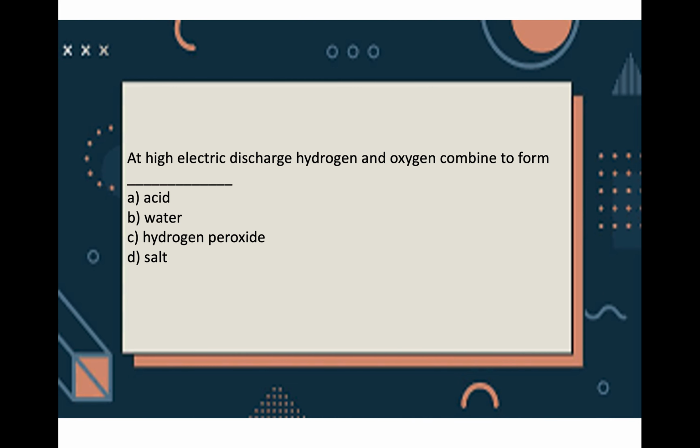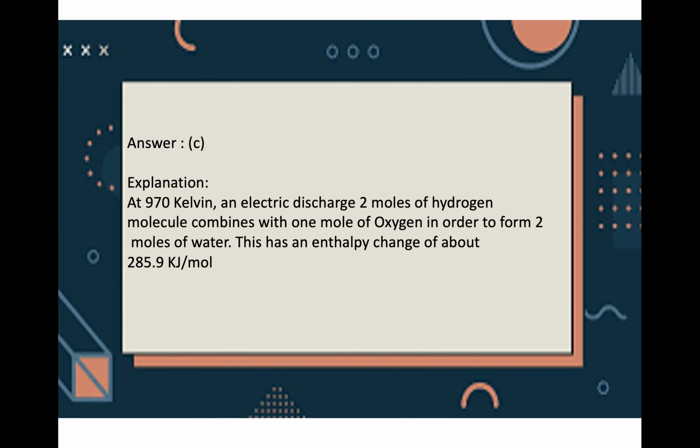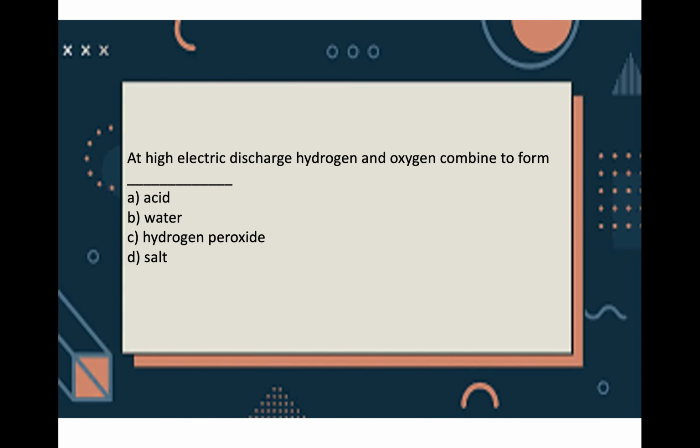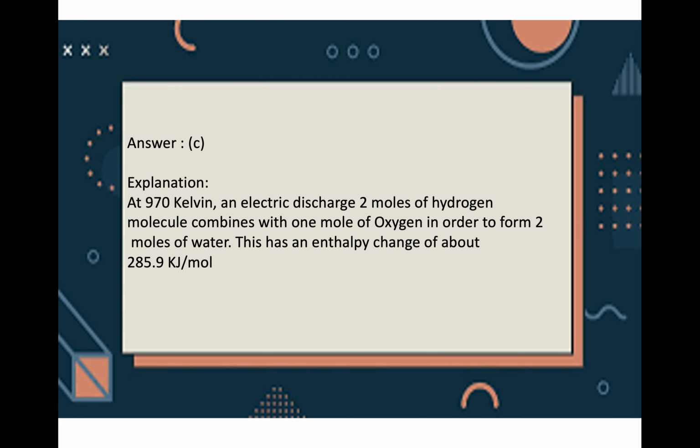The next question is, at high electric discharge, hydrogen and oxygen combine to form what product? A, acid, B, water, C, hydrogen peroxide, and D, salt. So the answer is C, hydrogen peroxide. What happens is that at 970 Kelvin, 2 moles of hydrogen molecule combine with 1 mole of oxygen to form 2 moles of water with an enthalpy change of 285.9 kilojoule per mole. So remember all these conditions, the temperature conditions and how many kilojoules enthalpy change happens. Please remember all these points.